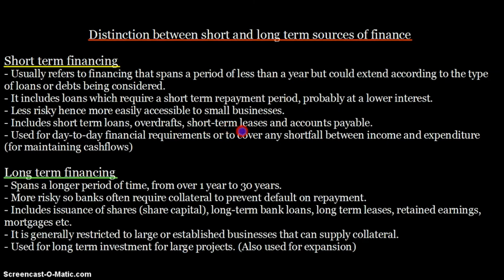Short-term leases are basically when you use assets for a particular period of time, for the short term, by paying small rentals. And accounts payable is about the credit that needs to be offered to your suppliers, basically the money that you have to give to your supplier. That is also a short-term source of finance. How is that? We're going to talk about that later on.